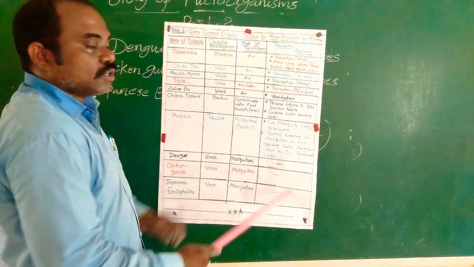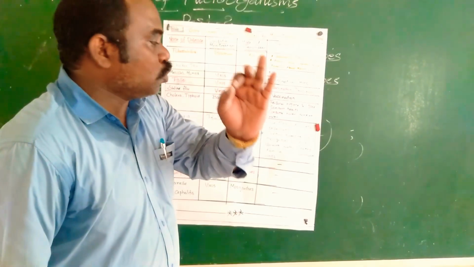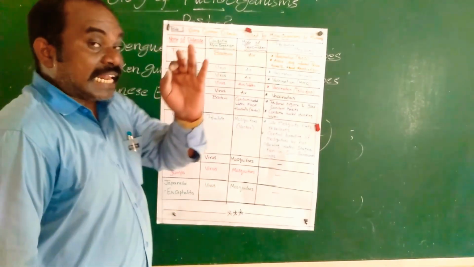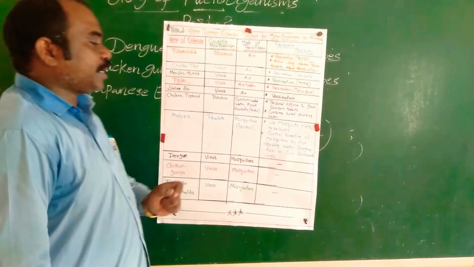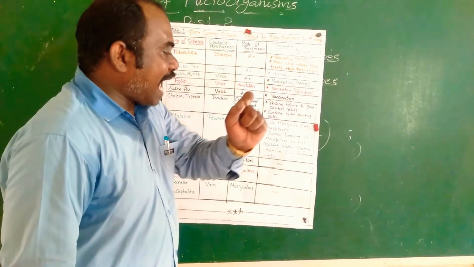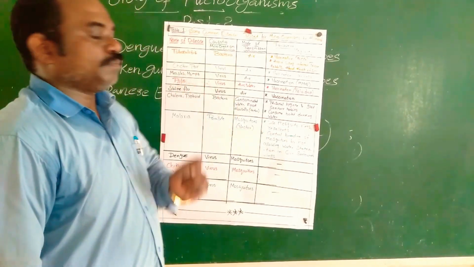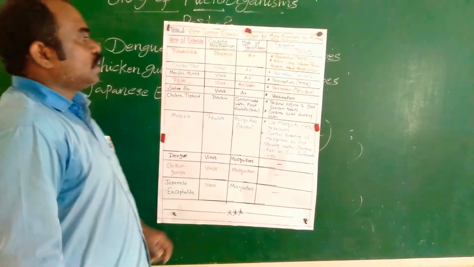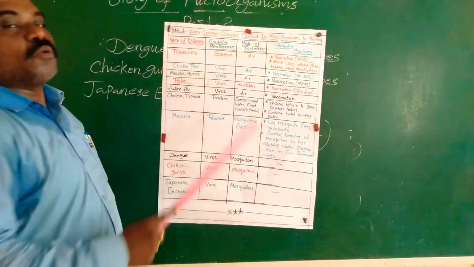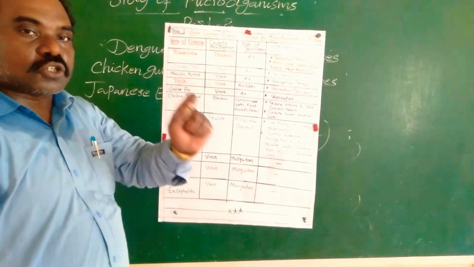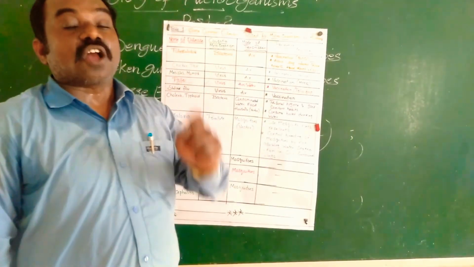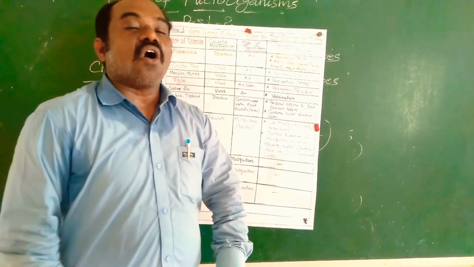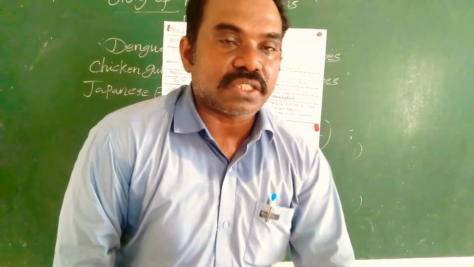Preventive measures: compulsory use of mosquito nets and repellents, and control of mosquito breeding by not allowing water stagnation in our surroundings. These are the preventive measures to control different kinds of communicable or contagious diseases.